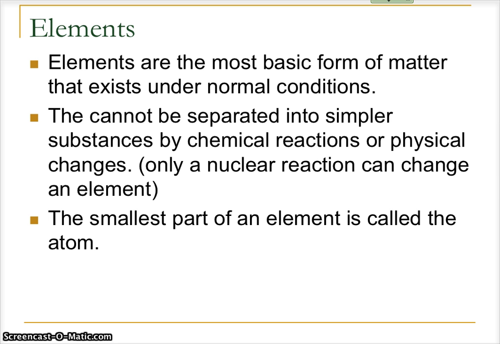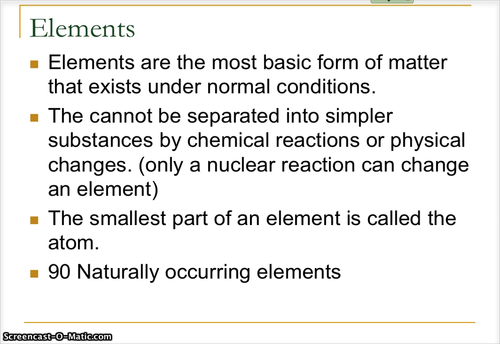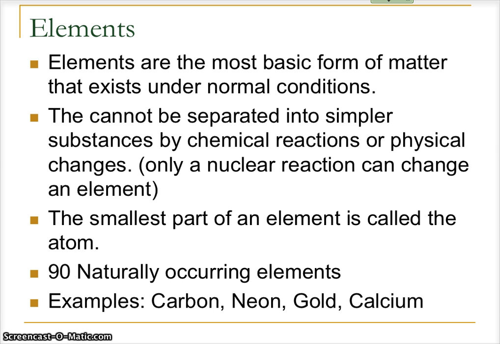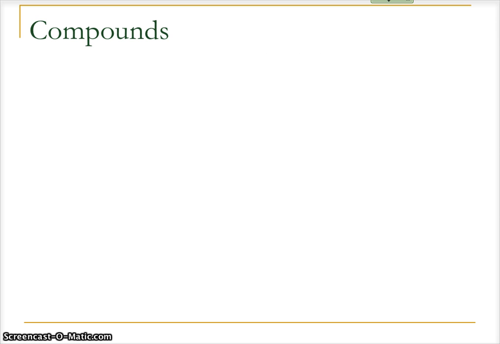And so there are 90 naturally occurring elements. 90 of the elements on the table are natural. Some people argue that number. Some people say 91, but generally it's considered to be 90 naturally occurring elements. Anything above 92 is man-made, and there are a couple of ones less than 92, technetium and promethium, I believe, that are not naturally occurring. And so 90 naturally occurring elements. And some examples, you know what elements are. Carbon, neon, gold, and calcium are some examples of elements.